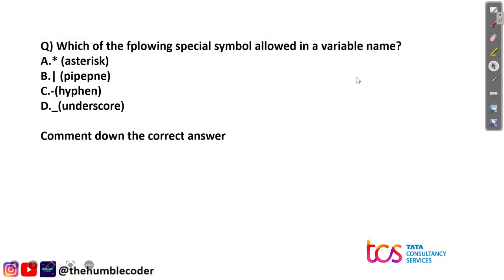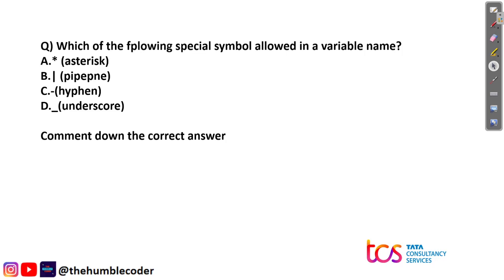Which of the following symbols is allowed in a variable name? We have four options: asterisk, pipeline, hyphen and underscore. I will not tell the answer to this question because I want all of you to comment down the answer, whether it is asterisk, pipeline or hyphen, or it is an underscore.